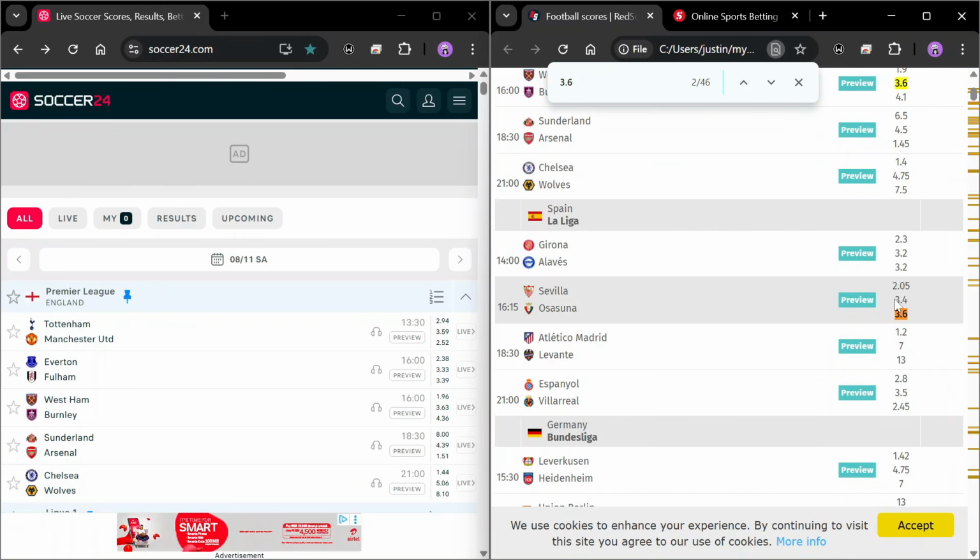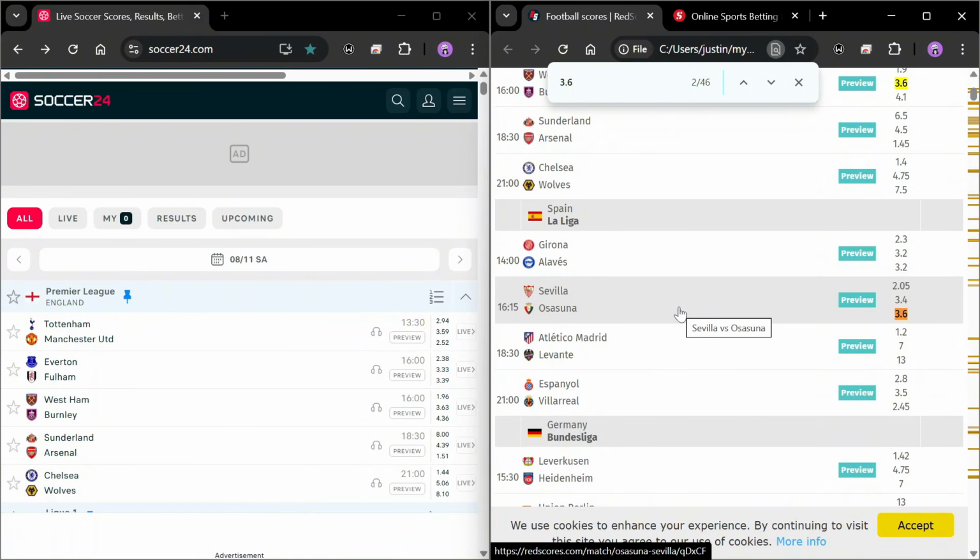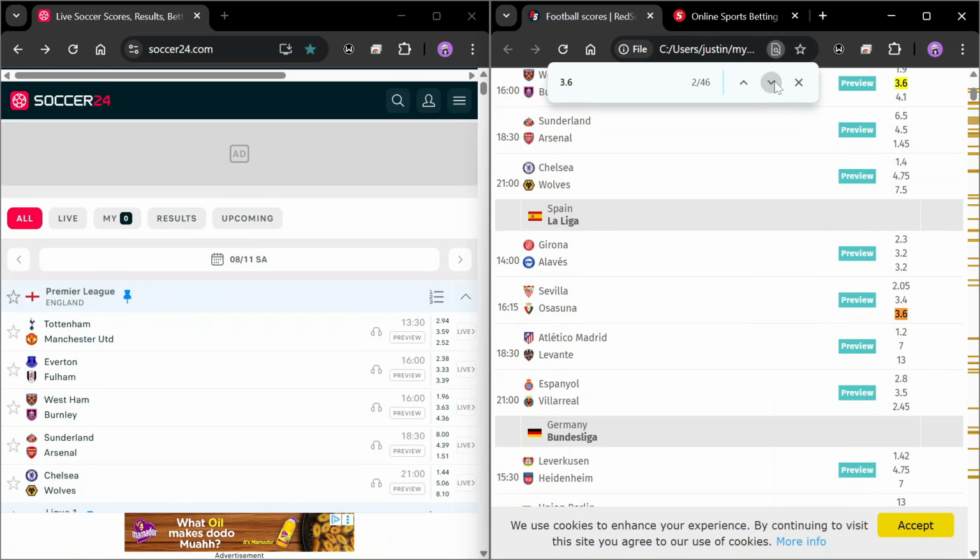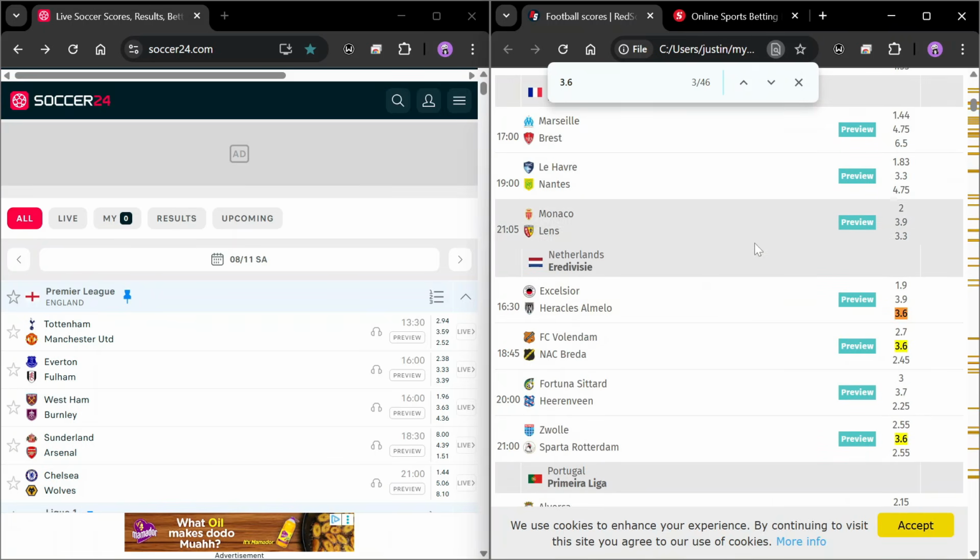The important thing to look out for are the matches with 3.6 odds that actually has 2+ odds for the home or away outcome. It has to be 2+ odds. And there are a few. So you can go over the entire list of games and pick out all the games having that particular odd. Now, if we scroll down, we see that we have this game having 1.9, 3.9 as a draw odd option, which is not what I'll be interested in today. So that is not what I need to make these predictions.